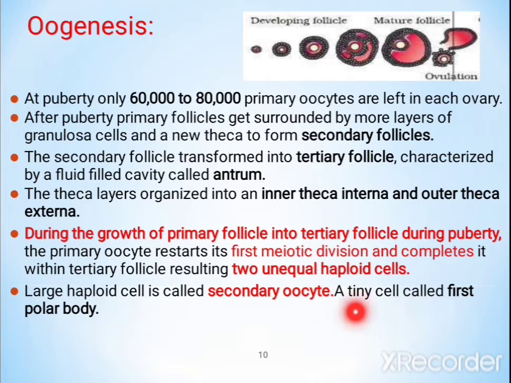The nuclear division is equal and the cytoplasmic division is unequal, so one cell is small and the other is bigger.